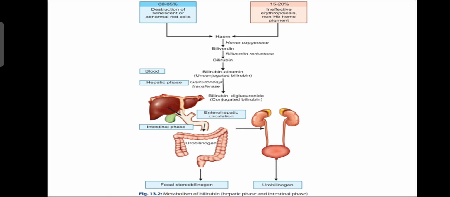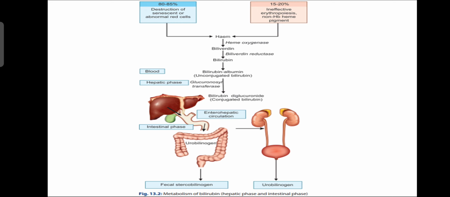So this flow chart shows how the destruction of the RBC occurs. 80 to 85% is destruction of old or abnormal red cells, and 15 to 20% is from ineffective erythropoiesis and non-hemoglobin pigment. Heme is converted to biliverdin by heme oxygenase, and by the enzyme biliverdin reductase, bilirubin is formed. Bilirubin goes into the blood circulation and binds with albumin; that is unconjugated bilirubin.